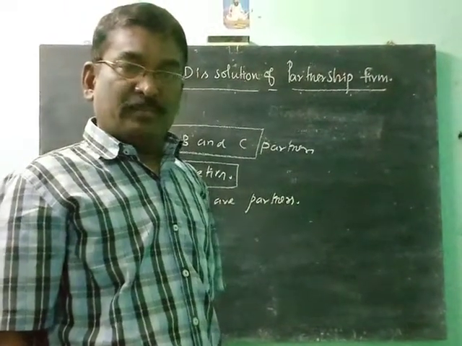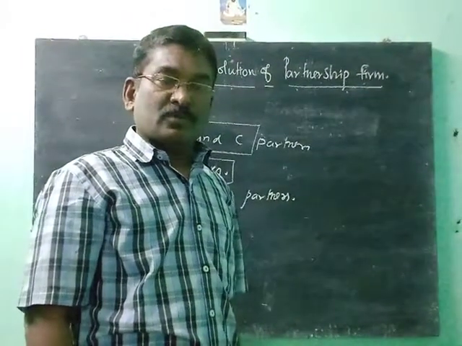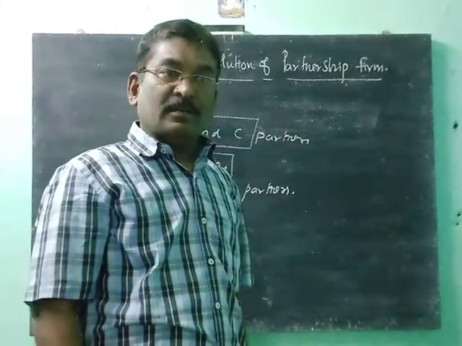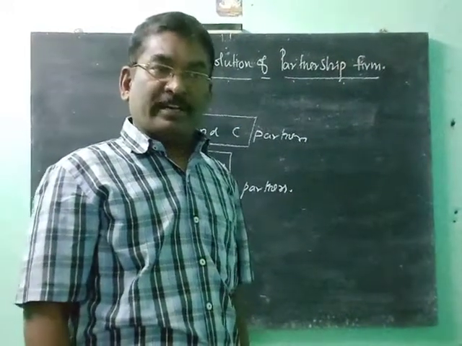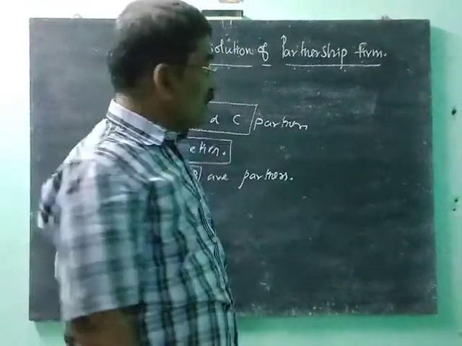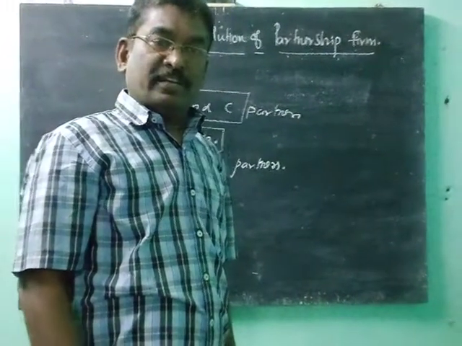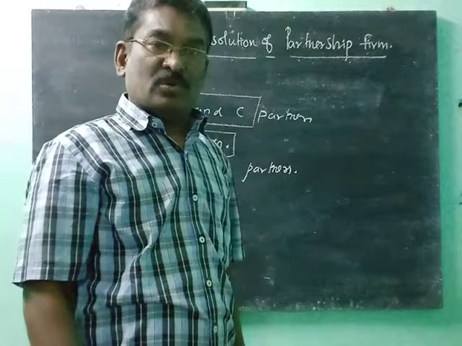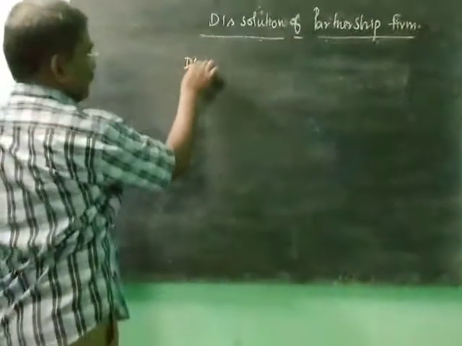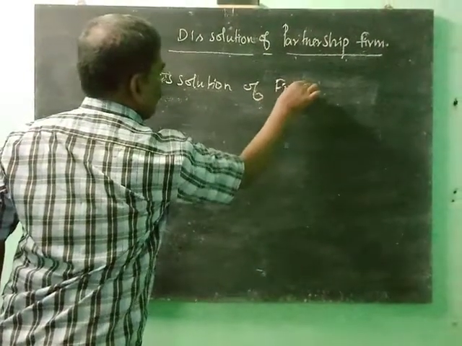The dissolution of firm is completely different from dissolution of partnership. There are a lot of differences. Dissolution of firm means the relationship between the partners comes to an end and the business also comes to an end. The causes for dissolution of partnership are one partner's admission, retirement, death, or insolvency. Dissolution of firm is entirely different from dissolution of partnership.